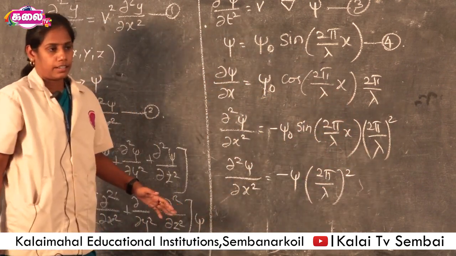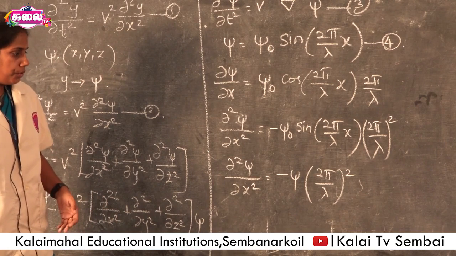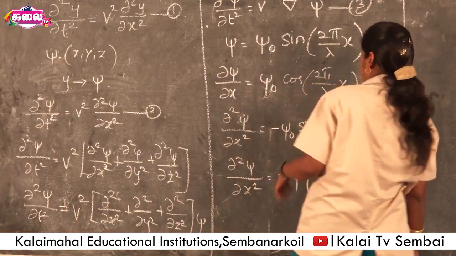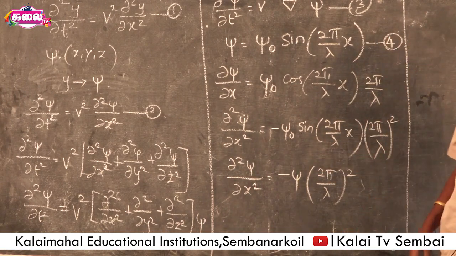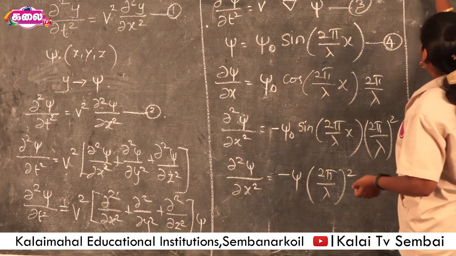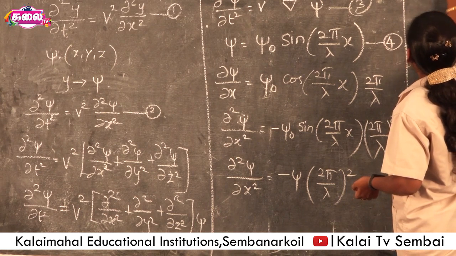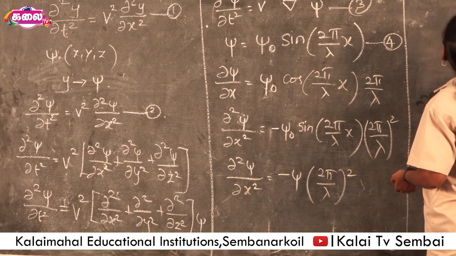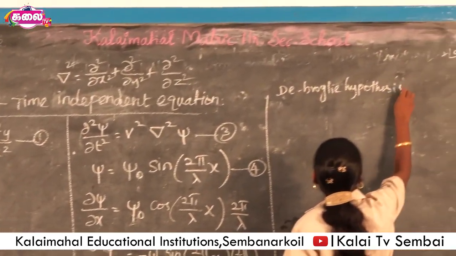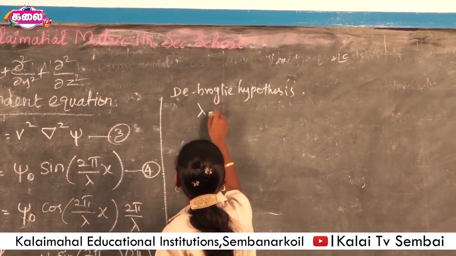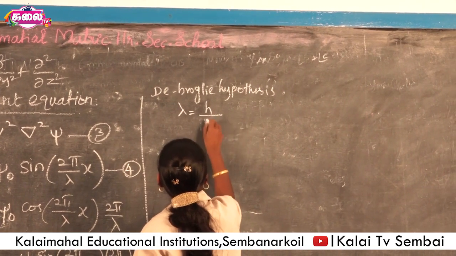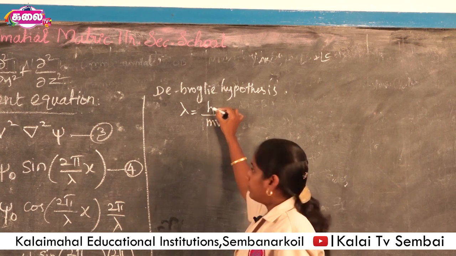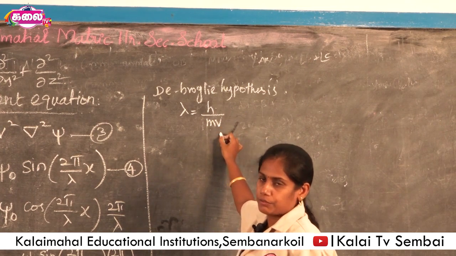Okay, fine. According to the de Broglie hypothesis, the Schrodinger equation is usually explained with the de Broglie concept. According to the de Broglie hypothesis, λ = h/mv. This is wavelength equal to Planck constant divided by mass of the particle times velocity of the particle.